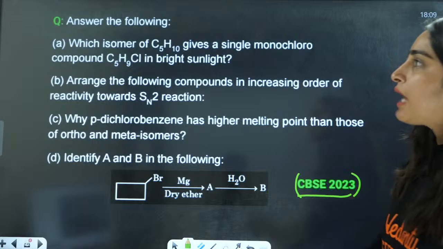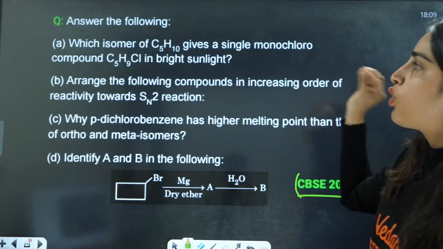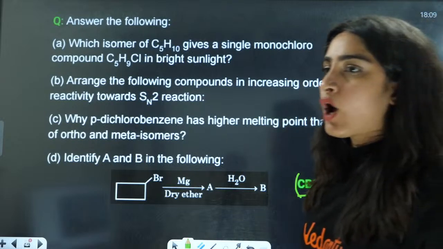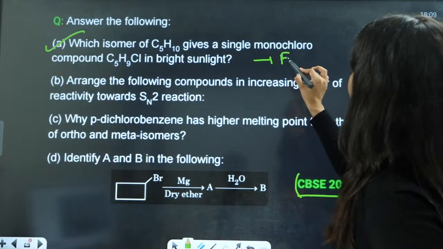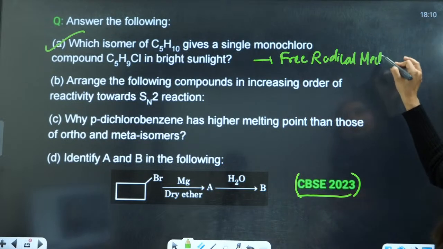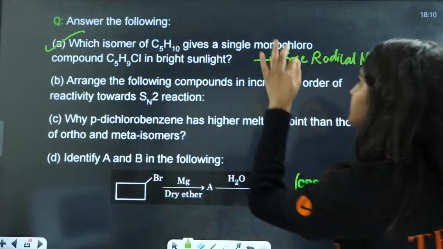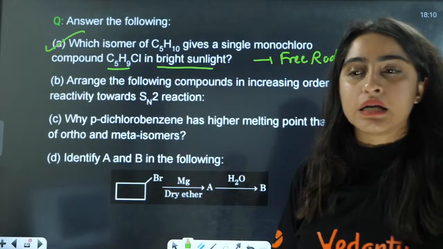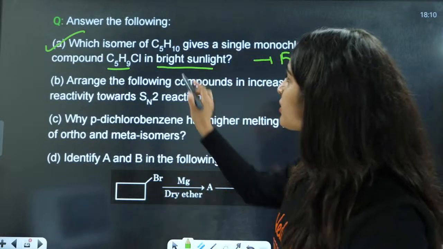Now, which isomer of C5H10 gives a single monochloro compound, C5H10Cl, in bright sunlight? This is talking about the free radical mechanism. Which compound gives this in bright sunlight? They are talking about this one.